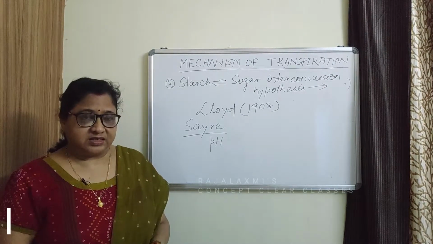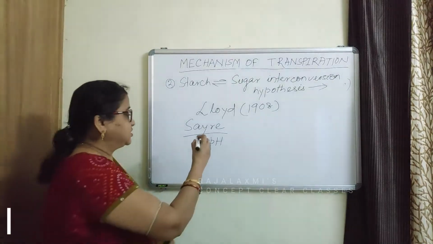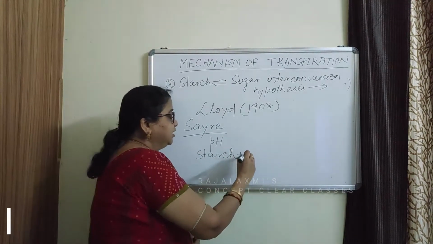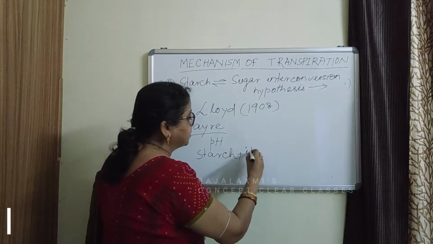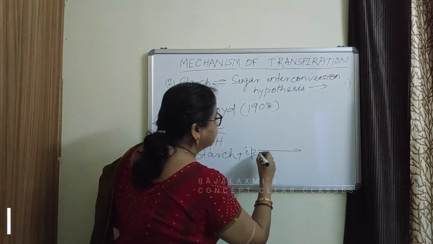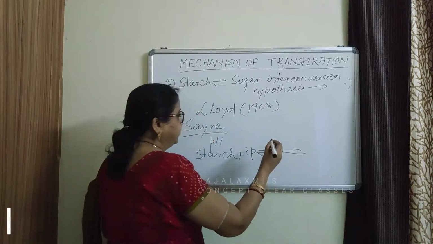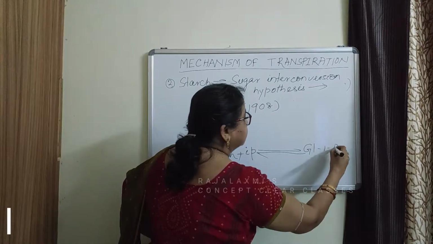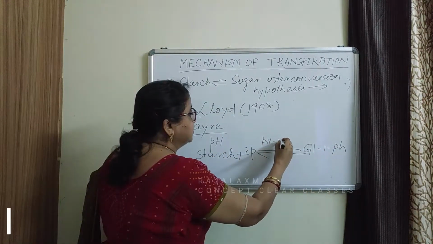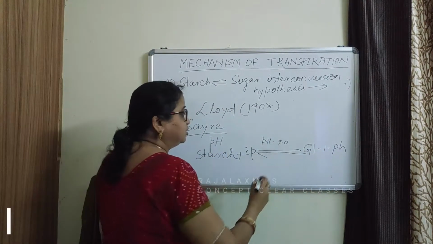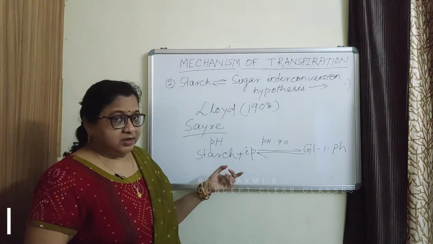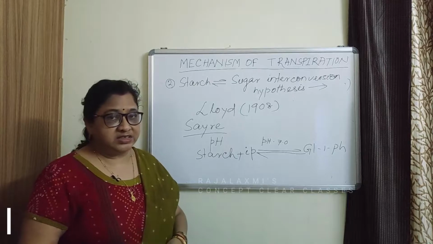At this increased pH, the starch in presence of inorganic phosphate is converted to glucose 1-phosphate. Here pH is about 7.0 or 7.5.